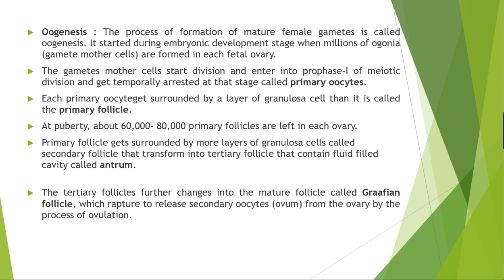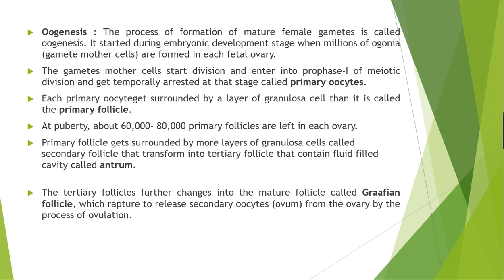You can see here what I explained, in the form of notes. You can write it down as notes here. Each primary oocyte is surrounded by a layer of granulosa cells. Then it is called the primary follicle. The primary follicle gets surrounded by more layers of granulosa cells, which is called the secondary follicle, that transforms into the tertiary follicle that contains a fluid-filled cavity, called the antrum. And then the tertiary follicle further changes into the mature follicle, also called the Graafian follicle, which ruptures to release the secondary oocyte, also called the ovum, from the ovary by the process of ovulation.